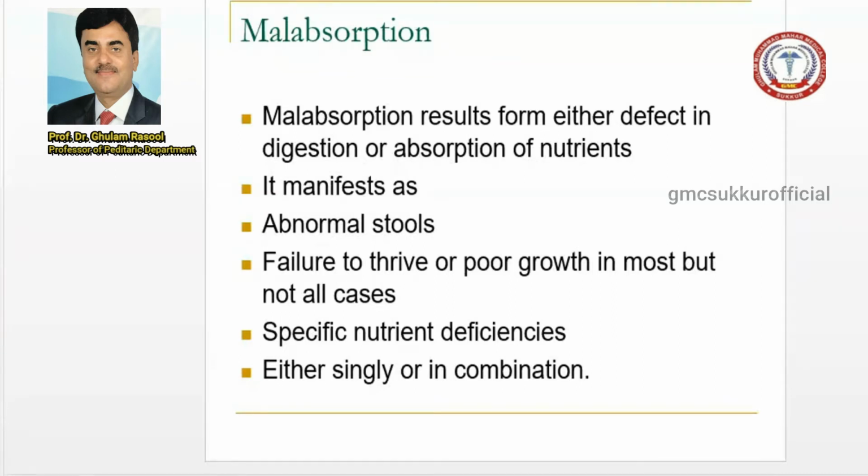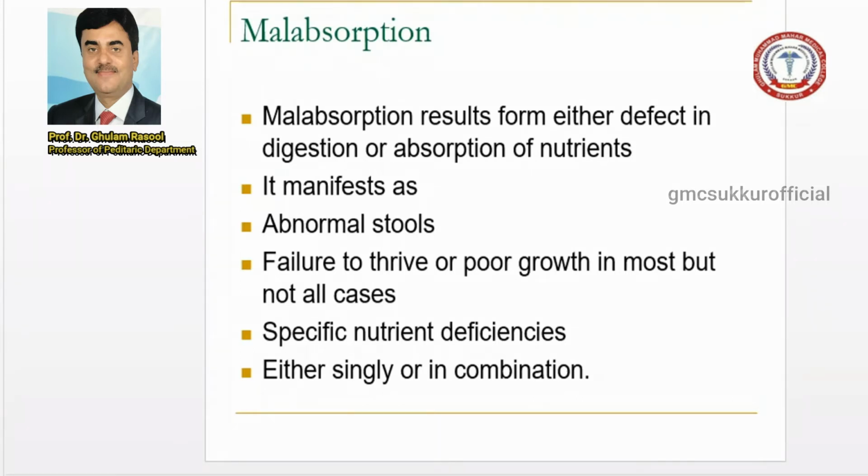A defect can occur in the intraluminal hydrolysis of the nutrients, a defect in the mucosa or mucosal absorption, and third, a vascular or lymphatic defect affecting the transport of the nutrients. These are the three phases of malabsorption syndrome.